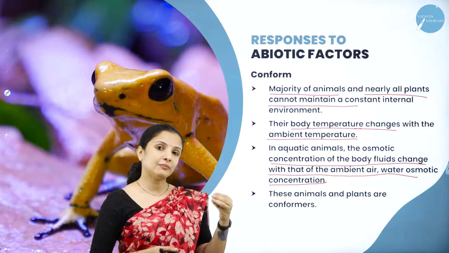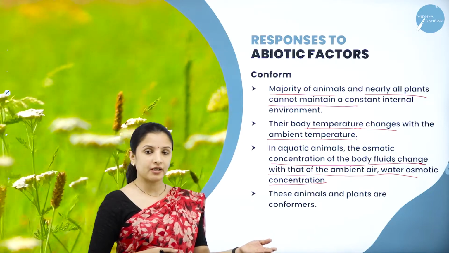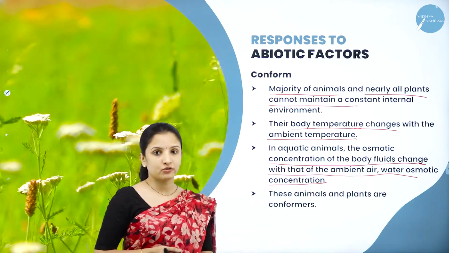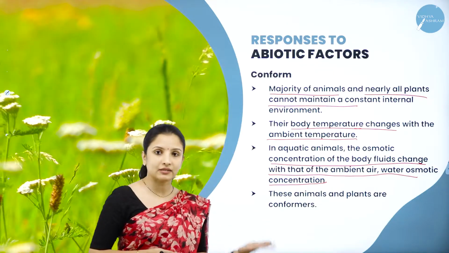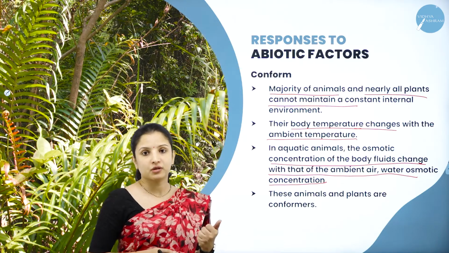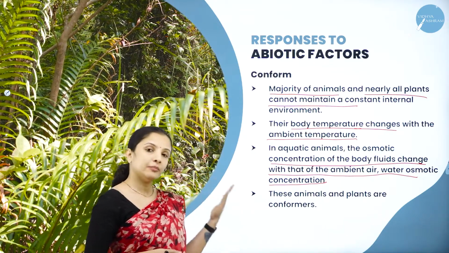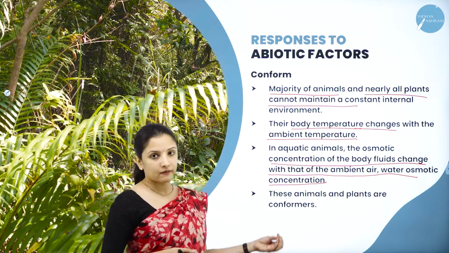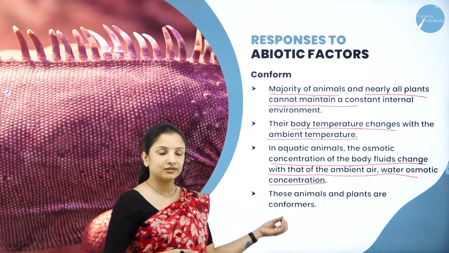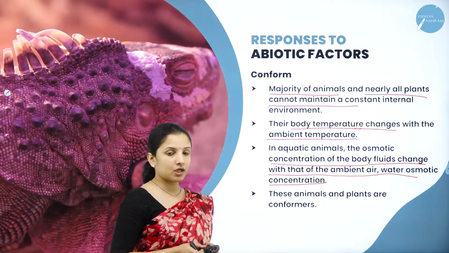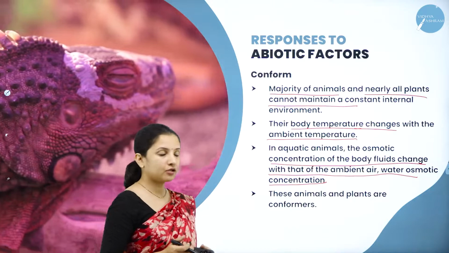In order to maintain a concentration gradient, the water molecules from the body of the fish will move out into the sea, that is, the external medium. So if the body of the fish loses water, how can a freshwater fish survive? But the marine fishes are adapted to survive in the marine environment, the salt waters or the seas or the oceans, wherein they try to regulate the osmotic potential. But not all animals can do so.